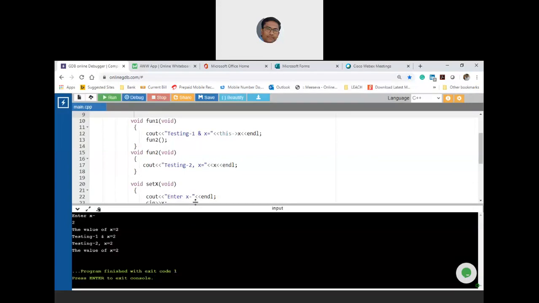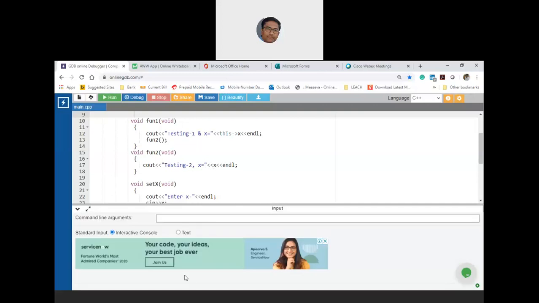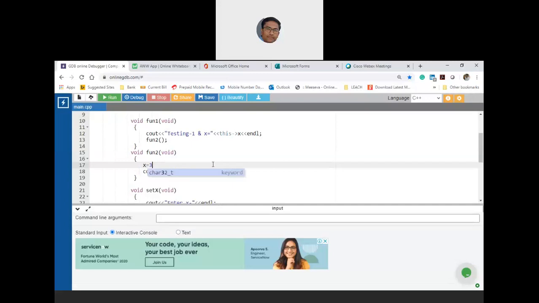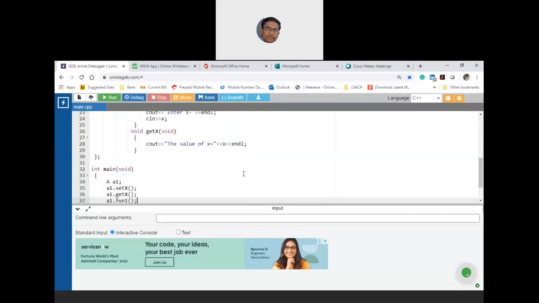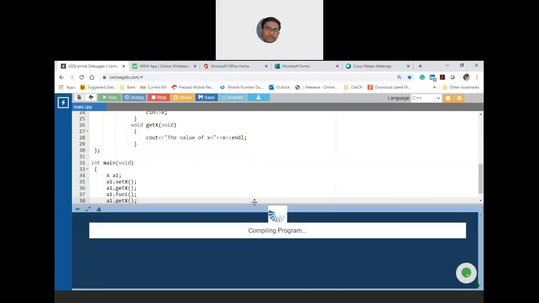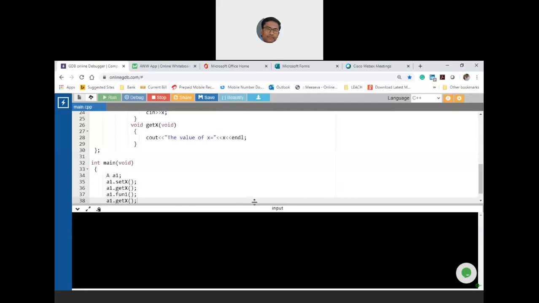Clear? Now notice that if I change the value of x in fun2, meaning what I'll do is x is equal to, let us say I'll make it as 3. Then after testing 2, I'll get 3. And again, when you are making a1.getx, you'll again get 3. You have to follow the execution, the flow of execution.